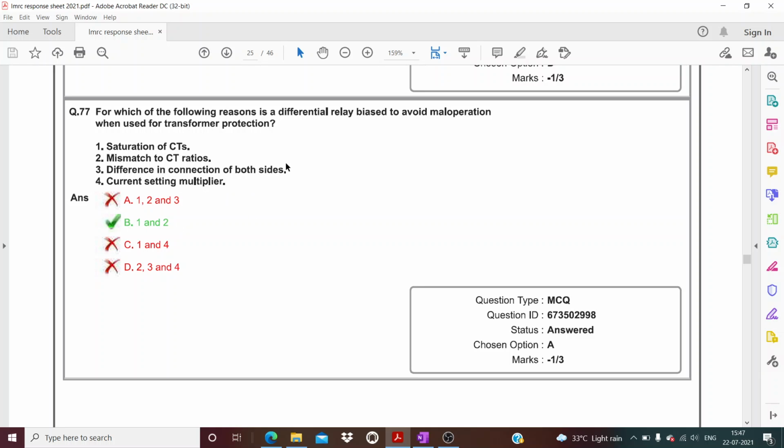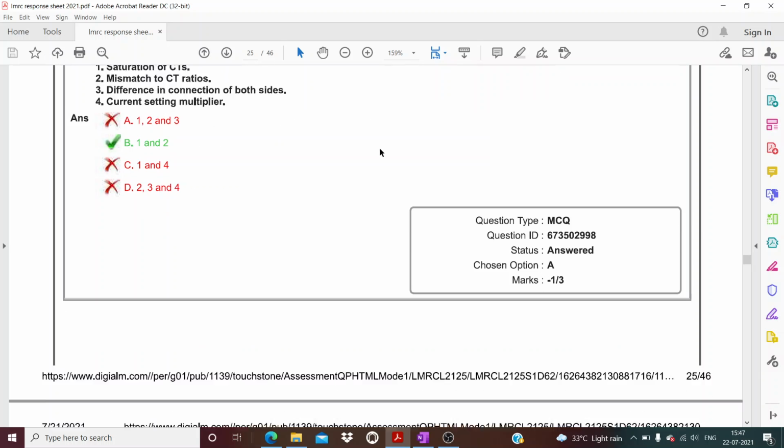Both sides does not affect, one side it does affect. You just remember one thing: difference in connection of one side affects maloperation of the relay, but both sides does not affect it. Okay, you just need to know this.